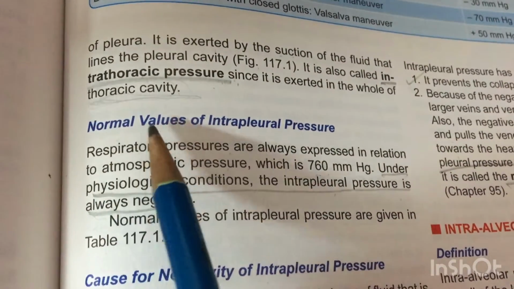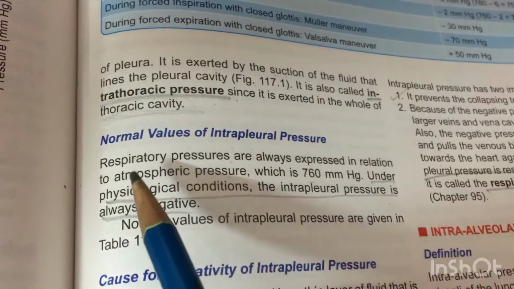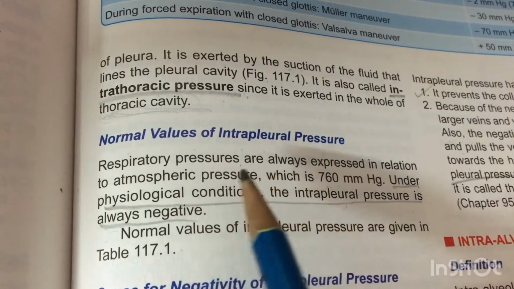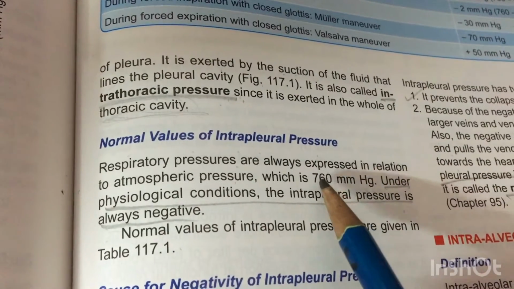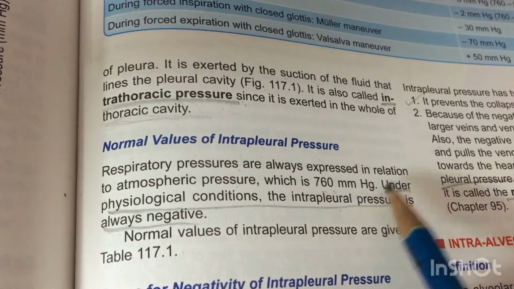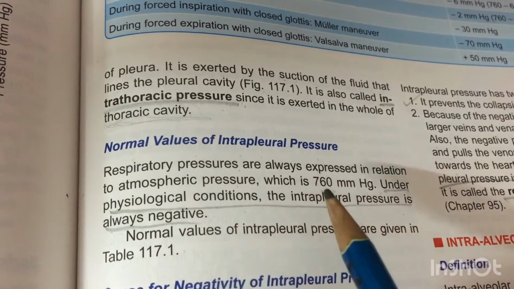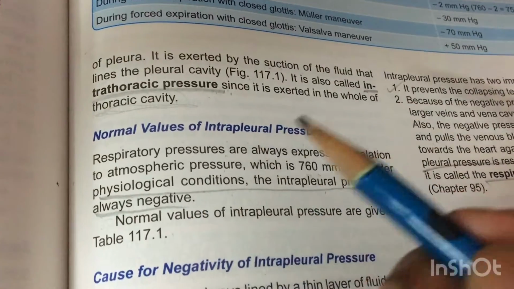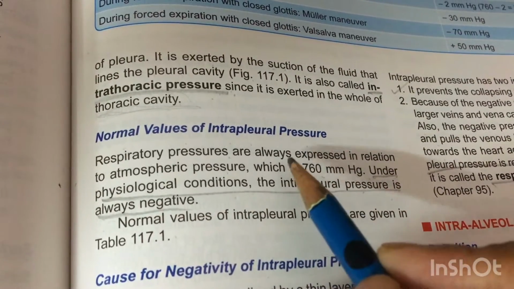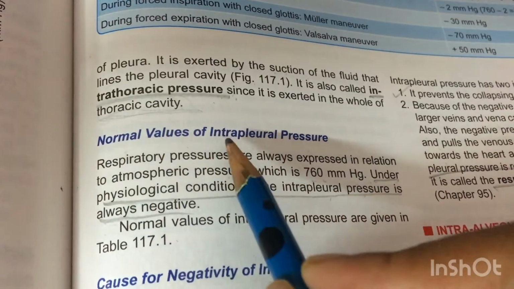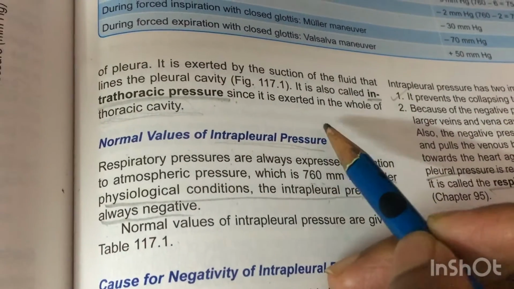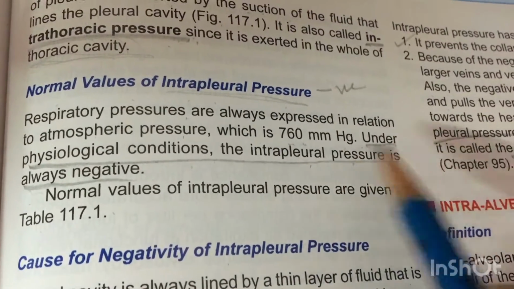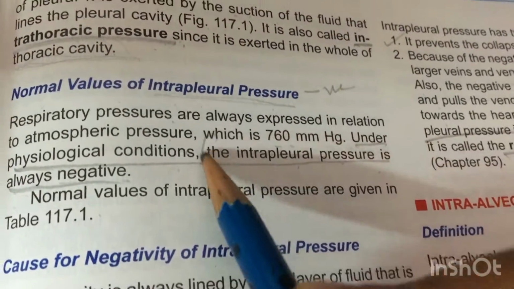So next, about the normal value of intrapleural pressure. Respiratory pressures are always expressed in relation to atmospheric pressure, which is 760 mmHg. Under physiological condition, the intrapleural pressure is always negative. So what is the pressure of intrapleural pressure? It's always negative. Remember this.